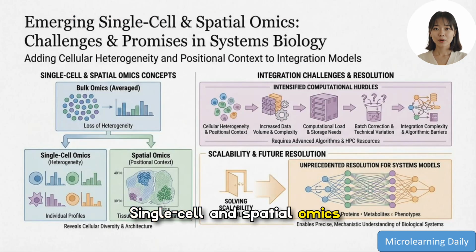Single-cell and spatial omics add crucial cellular heterogeneity and positional context missing from bulk measurements, revealing individual profiles and tissue architecture, but they also multiply data volume and complexity. Resolving scalability and integration hurdles with advanced algorithms and computing resources will enable unprecedented mechanistic models linking genes, proteins, metabolites, and phenotypes at high resolution.